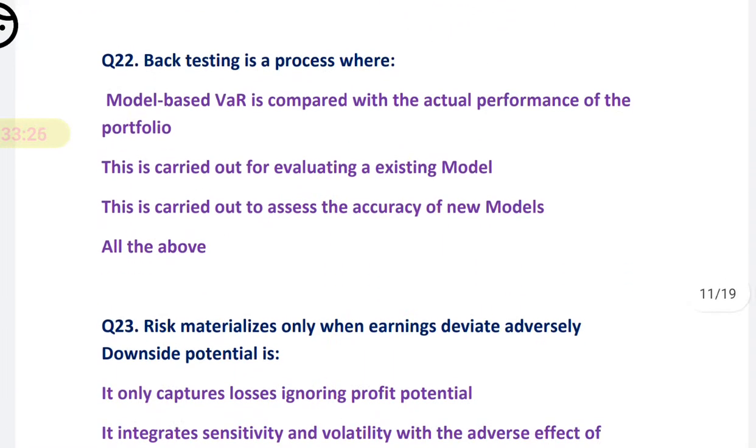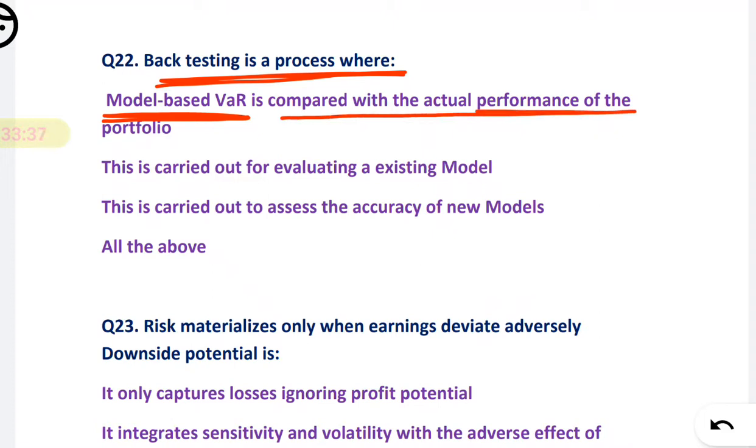Next, backtesting is a process where a model-based VaR is compared with the actual performance of the portfolio. So the first option itself is correct. Okay, this is the definition of backtesting: a model-based VaR is compared with the actual performance of the portfolio.